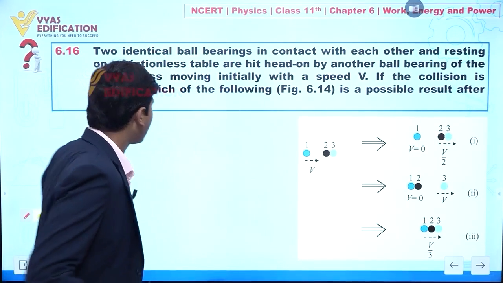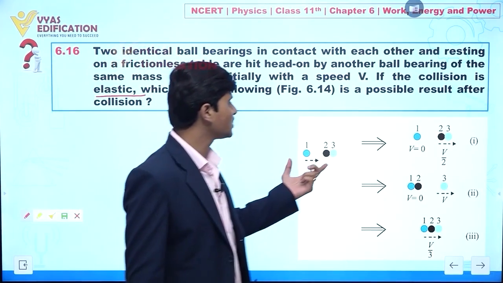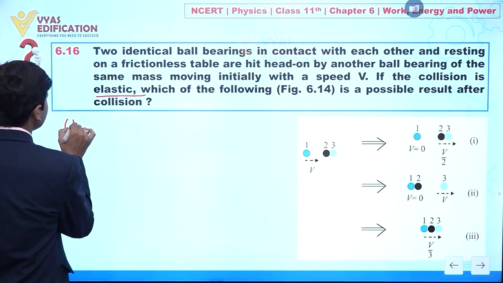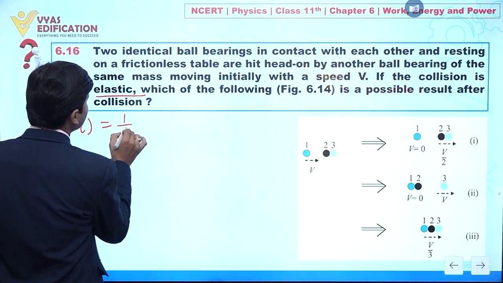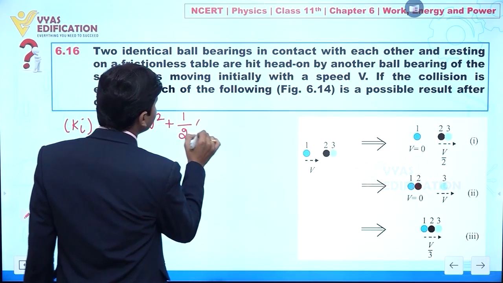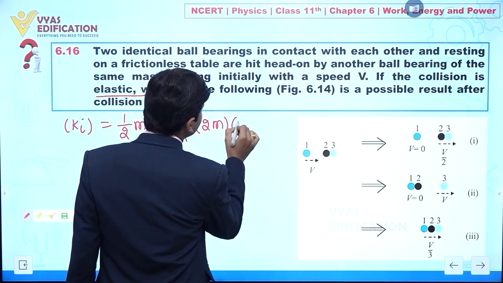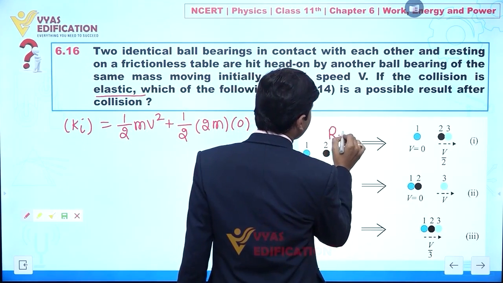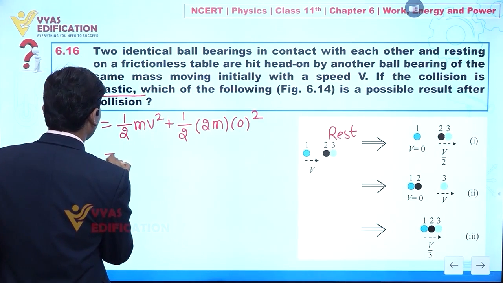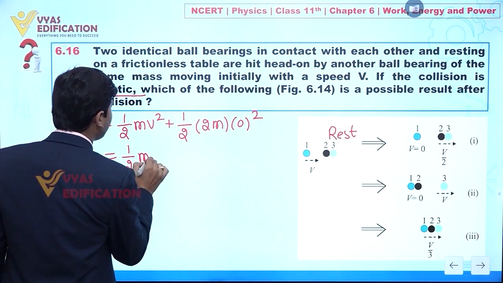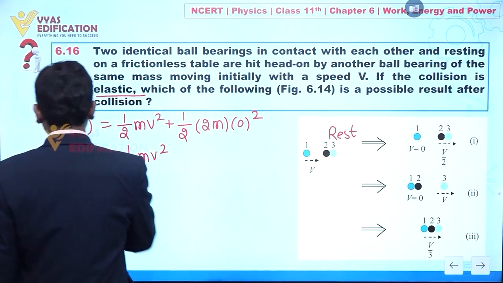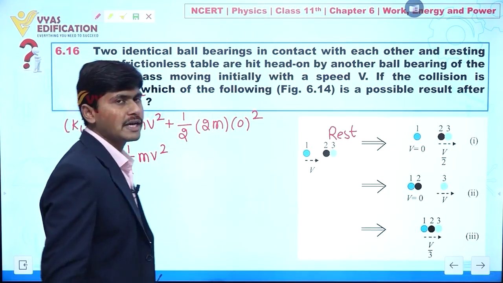So now I am going to write the kinetic energy before collision. K initial is given by half m v square plus half twice m, and both are at rest, so this is 0. So from here we can write half of m v square. Clear to everyone? Yes. Now let's talk about the different cases.